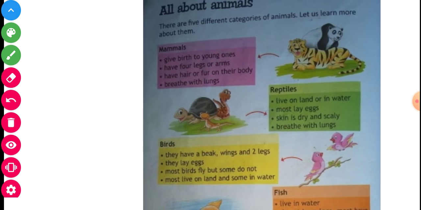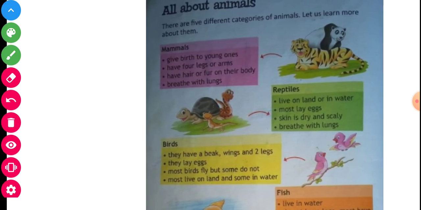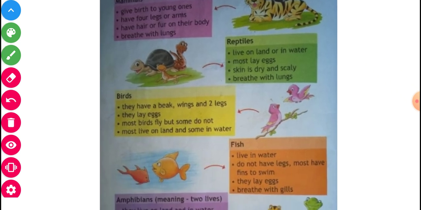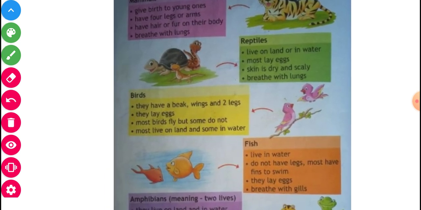Birds have a beak, wings and two legs. They lay eggs. Most birds fly, but some do not. Most live on land and some in water. Fish live in water and do not have legs. Most have fins for swimming. They lay eggs and breathe with gills.